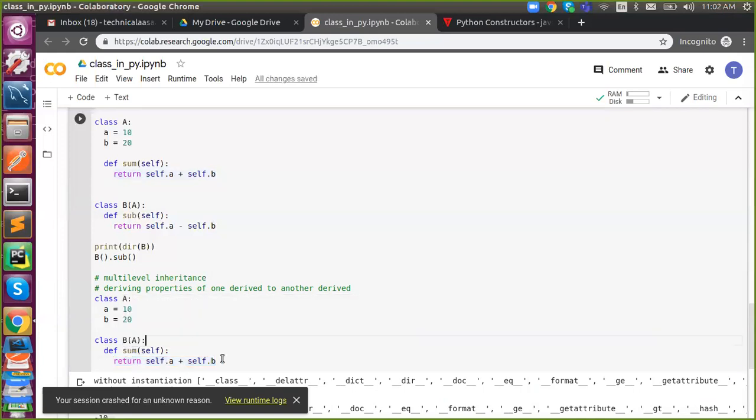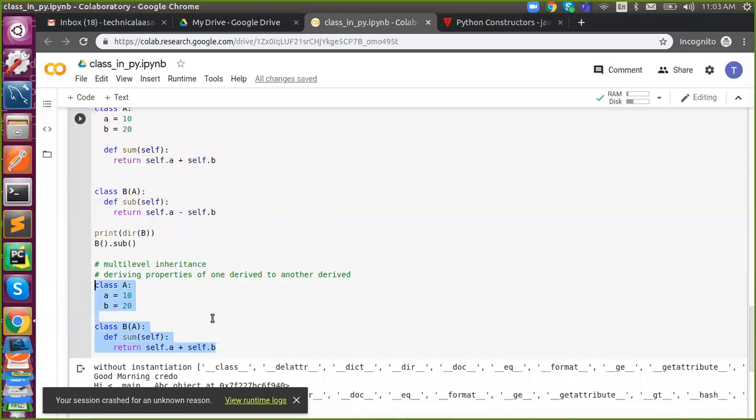So which type of inheritance is it? It is single inheritance. Sorry, I made a mistake, it is single, not simple. Okay. Thank you. This is the base class, and this is the derived class.